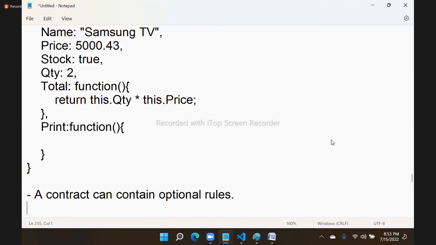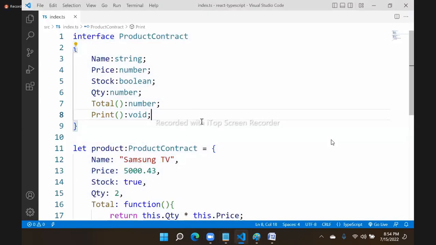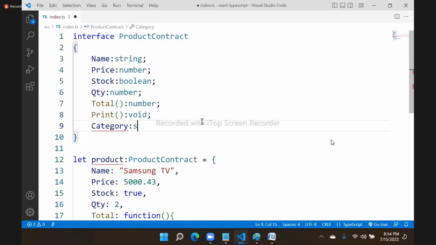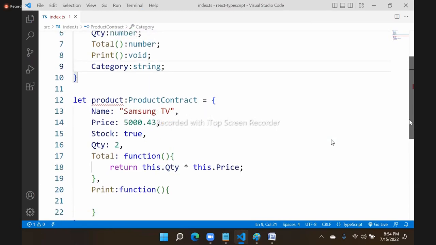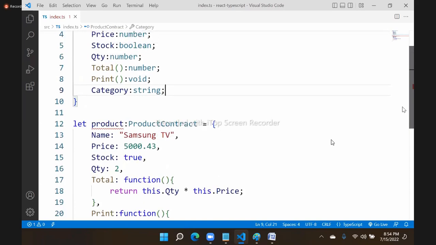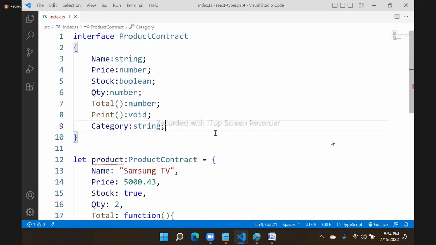If every rule is mandatory, then why can you have an optional rule? Some rules can be optional. For example, in a contract we have category. Category is a string type. It is currently showing an error because category needs to be implemented, it is mandatory, and you are not implementing it. As per the contract, category is required, but I can make it optional by using a question mark. We can make any method optional also using a question mark.